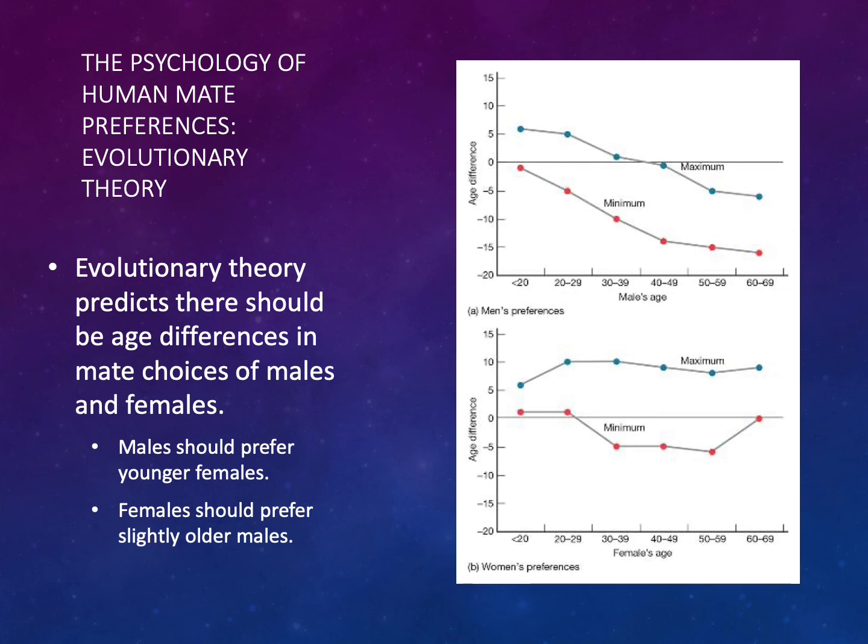The top graph shows a man's preference at different stages of his life. Early in a man's reproductive years, he does not seem to care as much about the age difference between himself and his female partner. However, as a man ages, he prefers a woman increasingly younger than himself. Females, regardless of their stage in life, tend to prefer a man 10 years older.